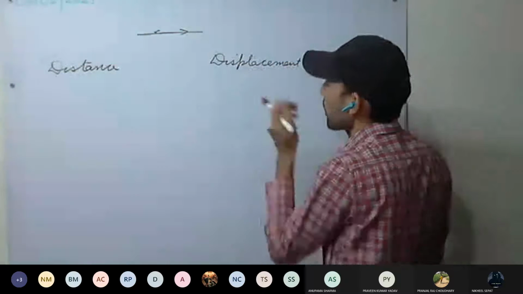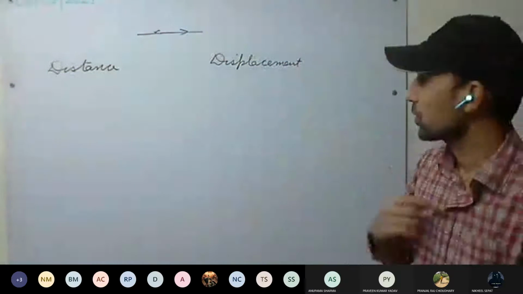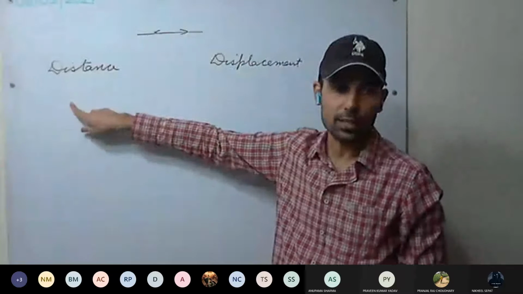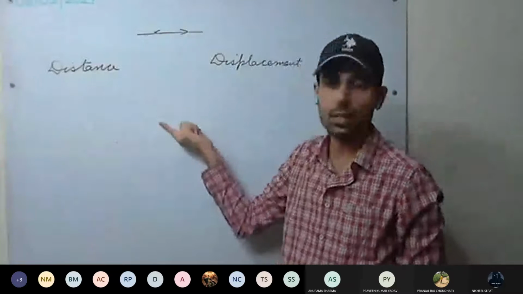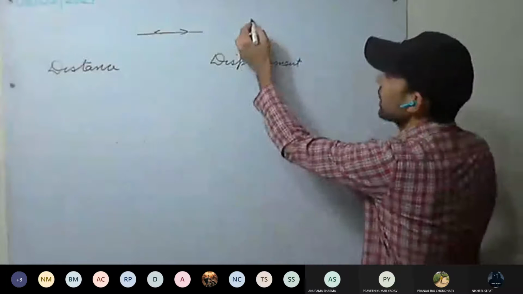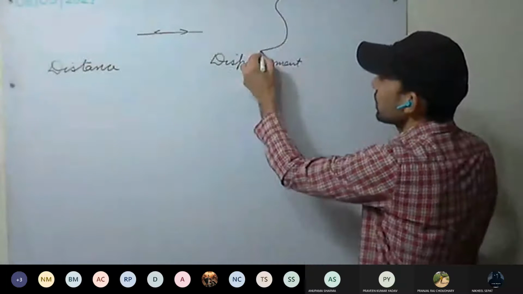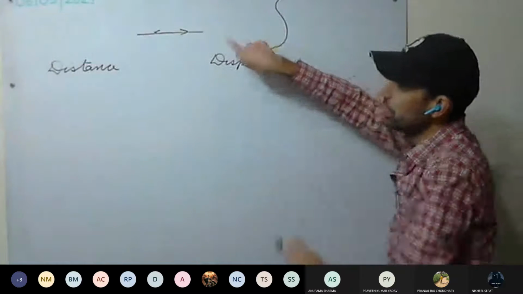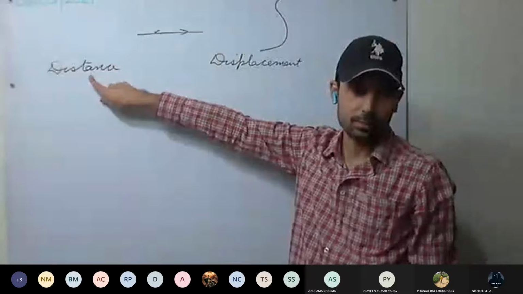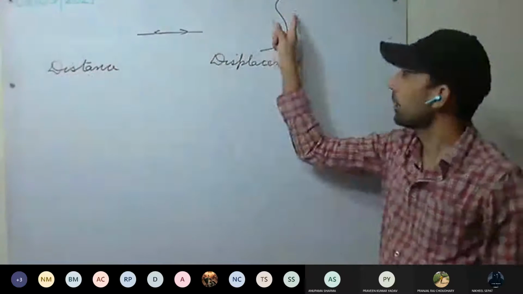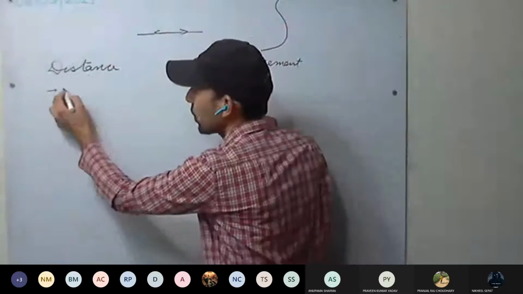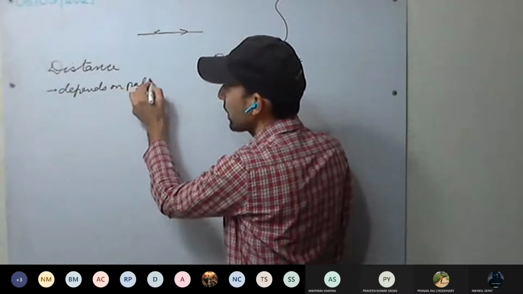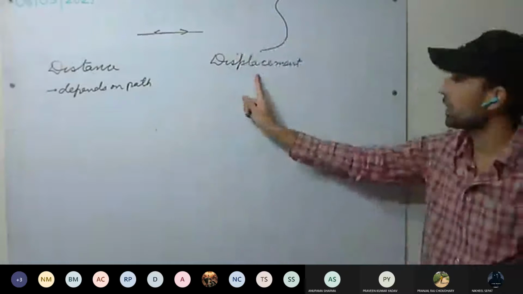Now we'll be discussing further. So distance, whatever we have discussed, depends on the path. That is the total length of the path covered. For example, a body is moving from this position to this position. The total length of the path covered will give us the distance. So distance depends on the path taken.